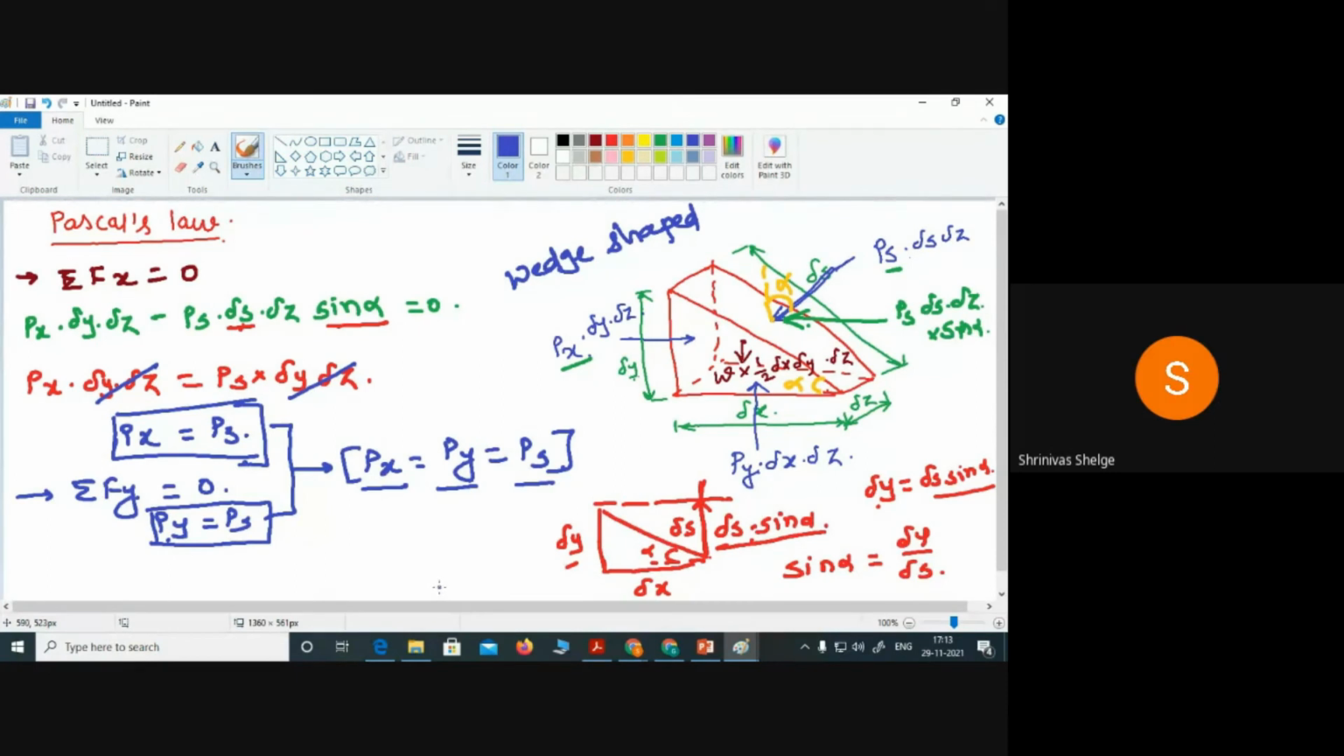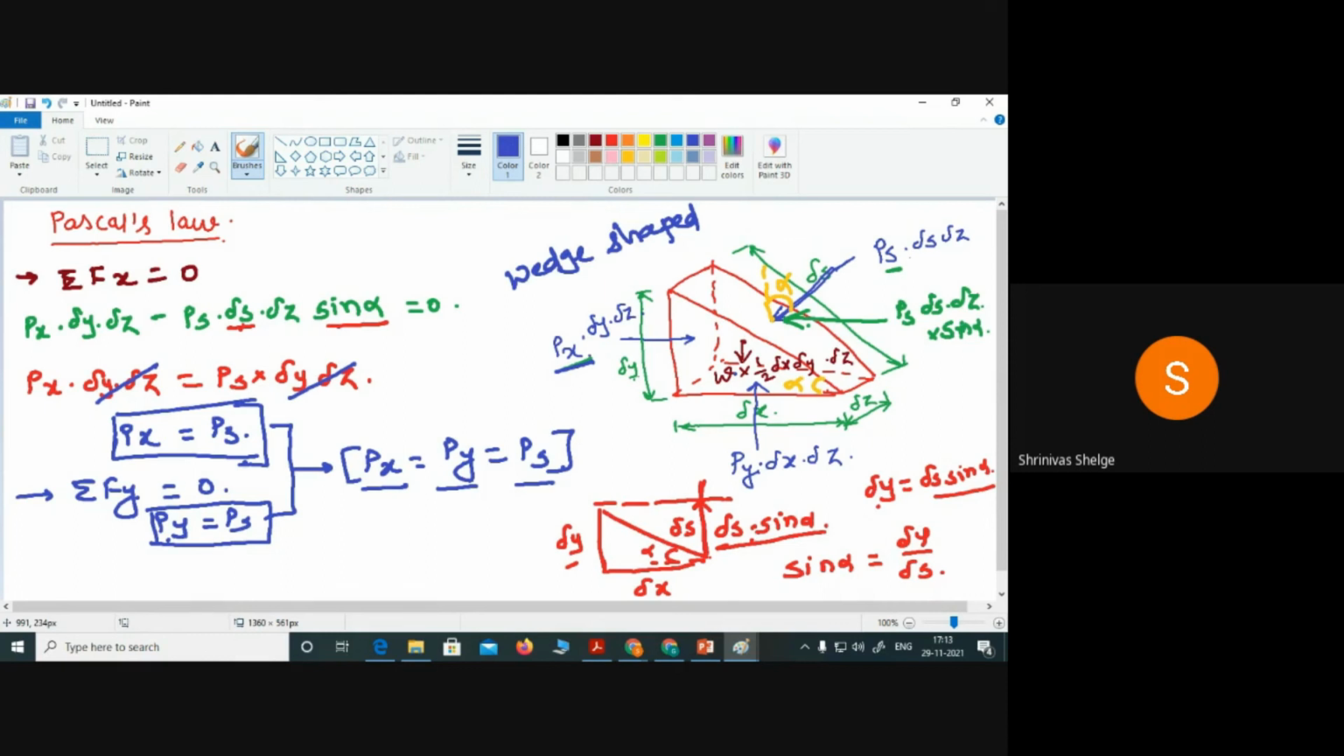So again, I am repeating Pascal's law. The intensity of pressure, Px, Ps, Py, at a point in a static fluid is the same in all directions. So this is all about Pascal's law. So till now in this fluid statics, we have learned about what?